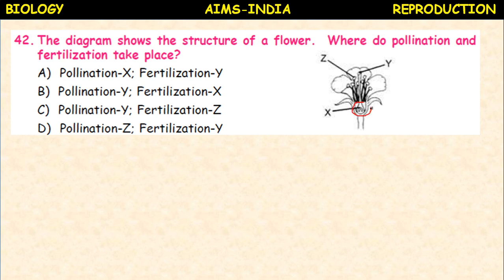Fertilization takes place in the ovary, pollination takes place in the stigma. Okay, so here: pollination X, fertilization Y; pollination Y, fertilization X; pollination Y, fertilization Z; pollination Z, fertilization Y. So here the option B represents pollination Y, fertilization X.